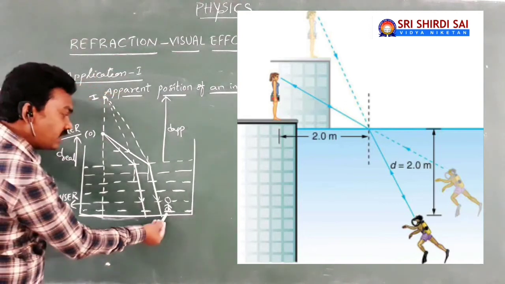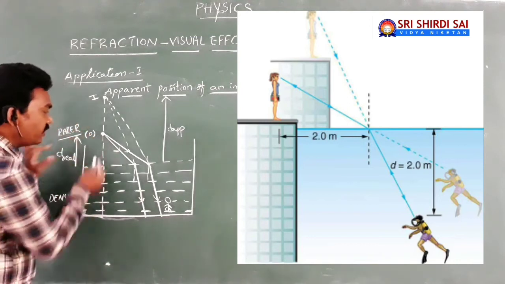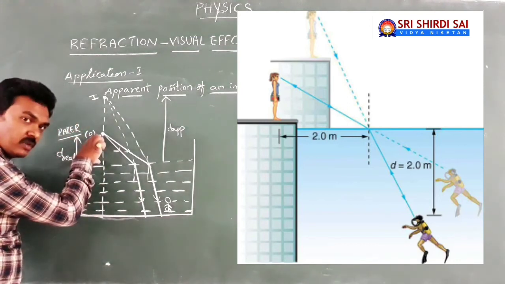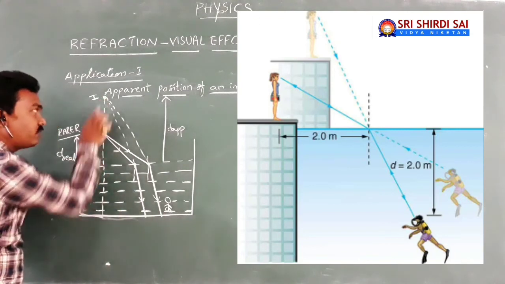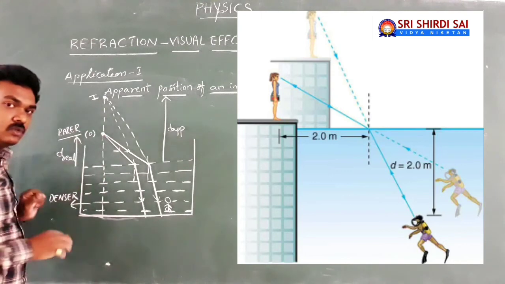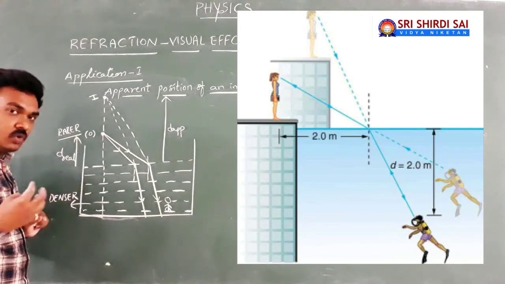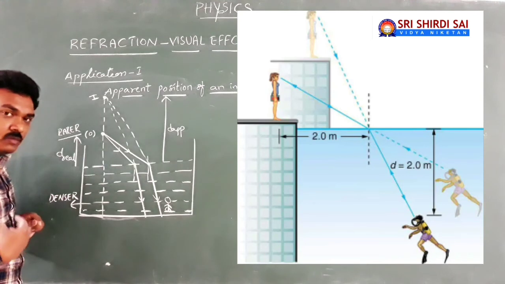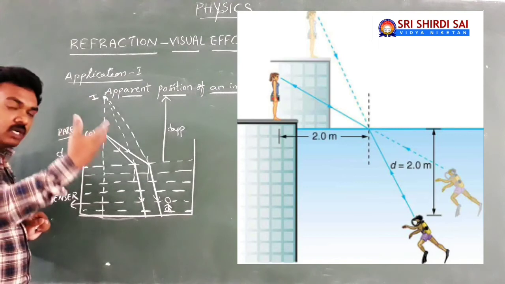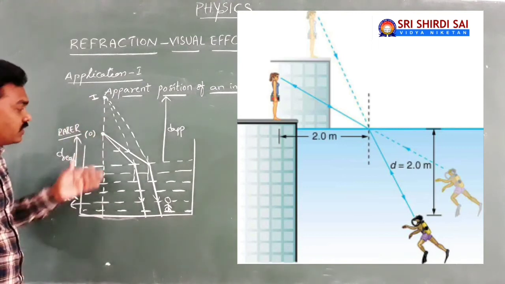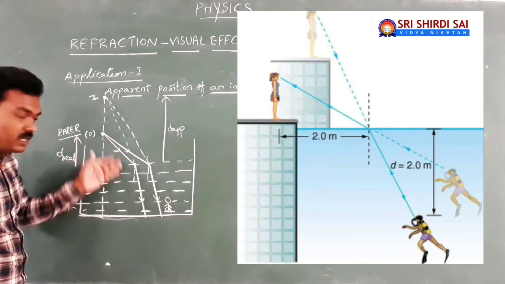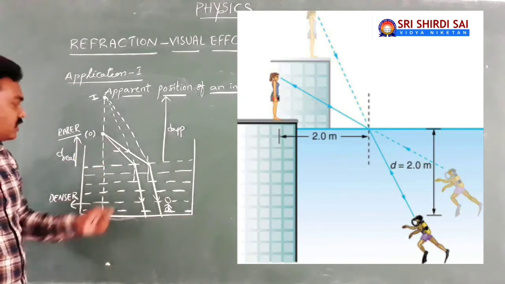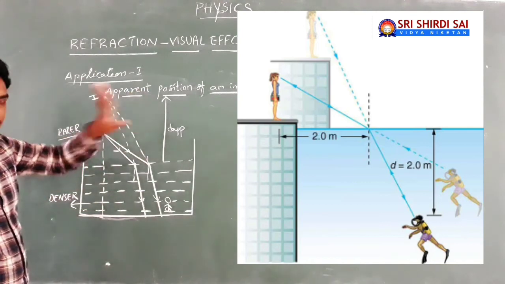Because my friend is the observer inside the water and here I am. You can suppose this is my height. But my friend inside the water will find me of this height. So when the observer inside the water is going to look at you outside the water, even though I am shorter, he can find me taller. This is the wonderful visual phenomena occurring because of refraction of light at the interface while traveling from rarer medium to denser medium. Of course, here is the real distance and here is the apparent distance.